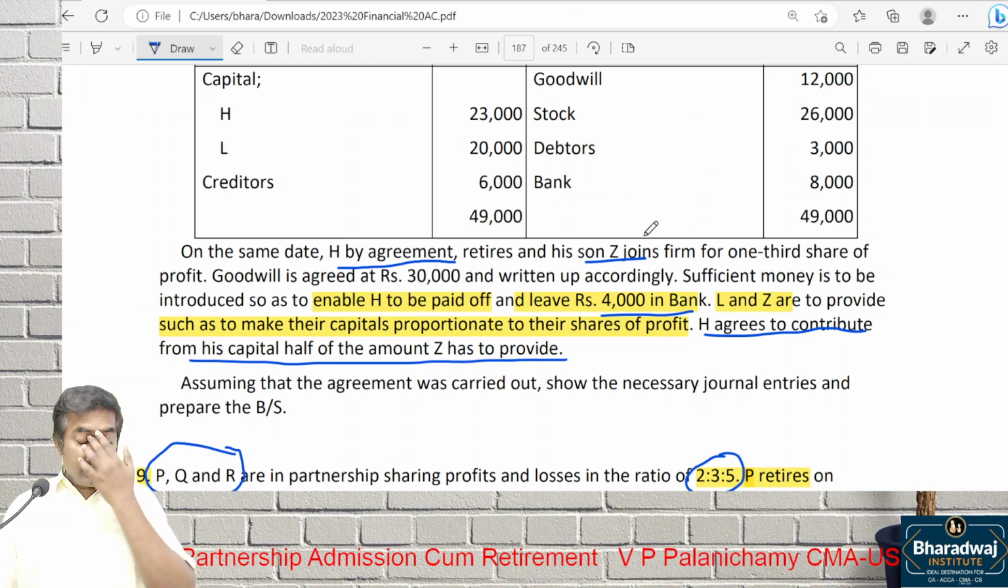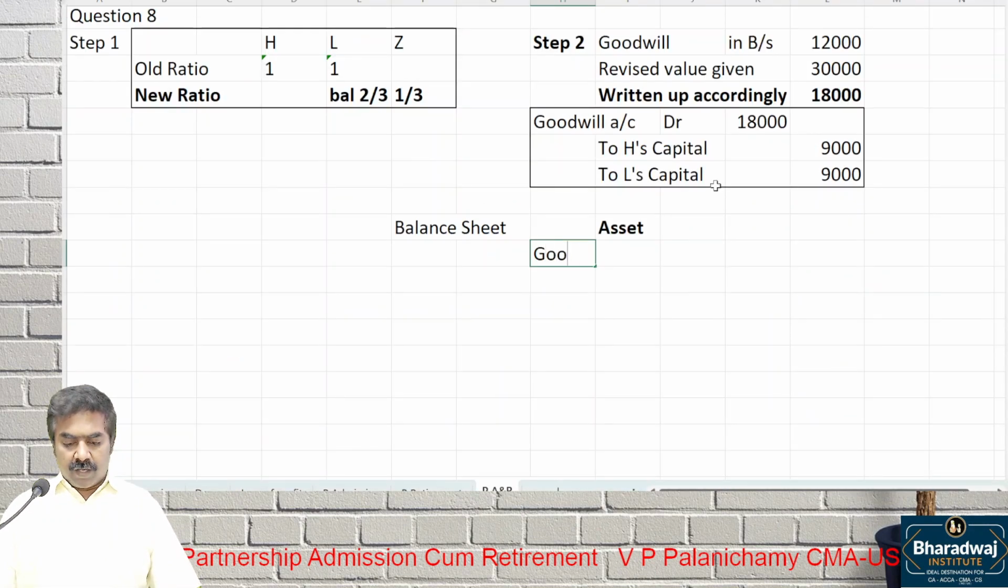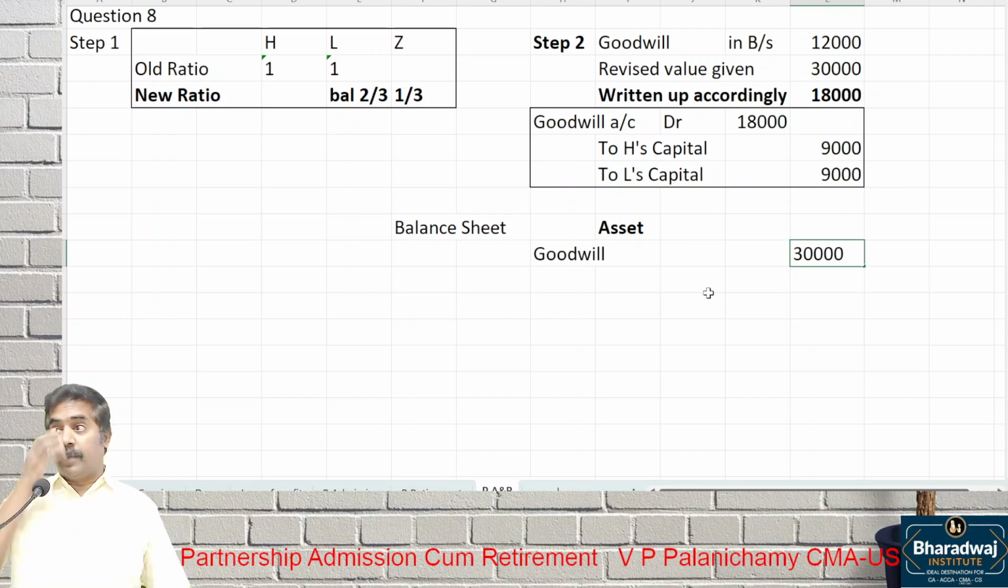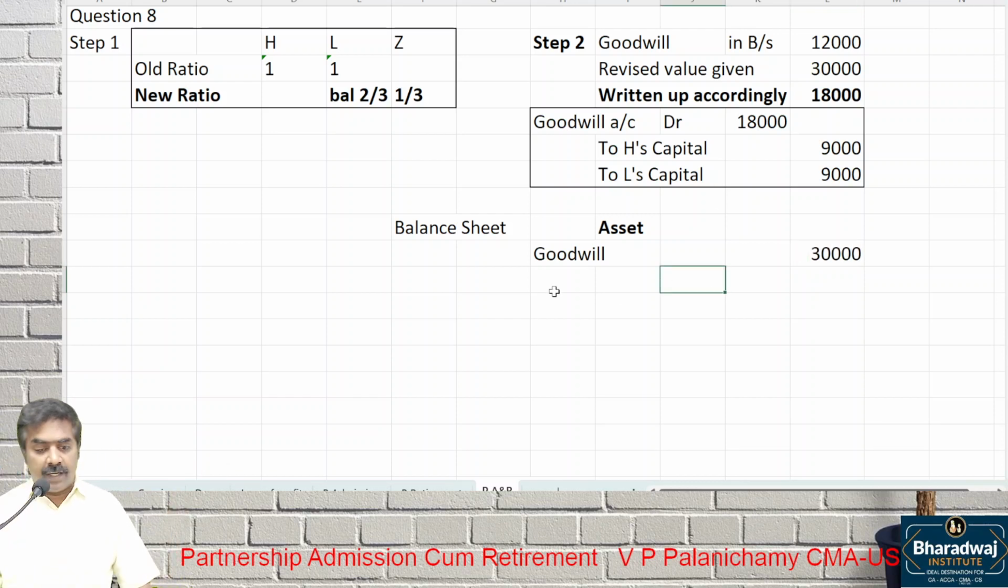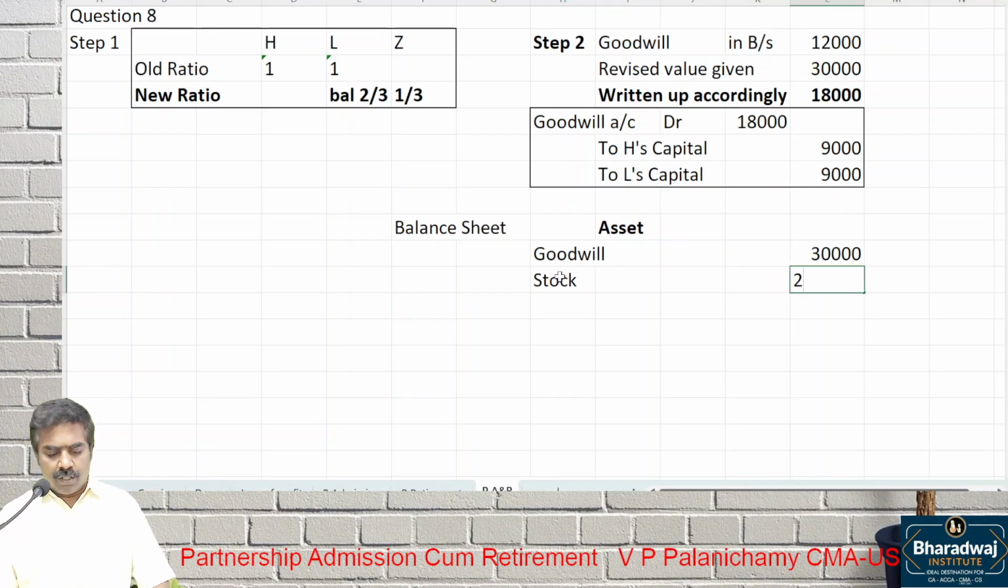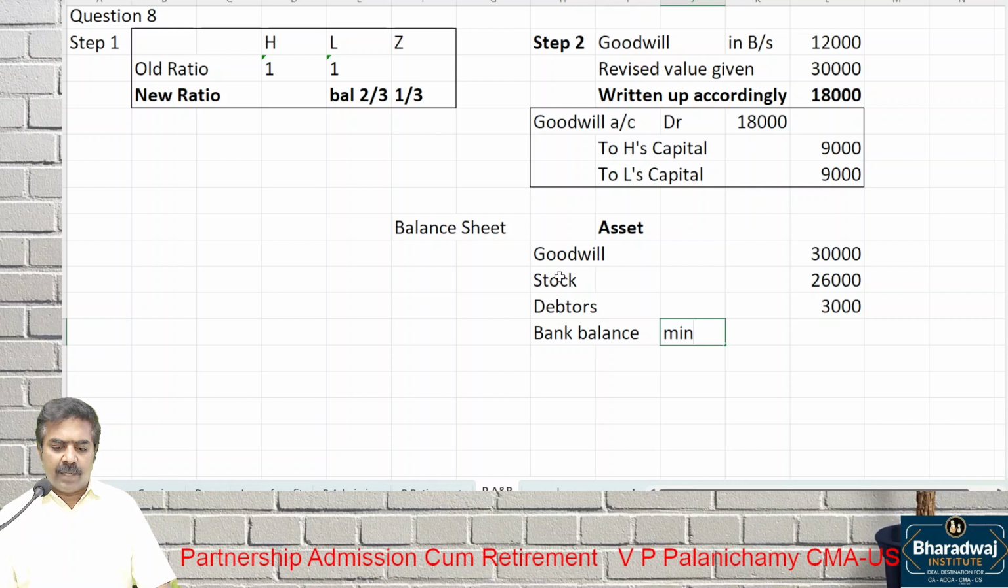What is the old balance? How much is goodwill? After admission, goodwill will become 30,000. Goodwill will become how much? 12 plus 18, it will become 30,000. Then what else? Stock, there is no change. What is the stock? 26,000. Next, debtors 3,000. Then bank balance will not be 8,000. We want to maintain a minimum balance. How much? Only 4,000 is enough. So this will give me the total of assets.